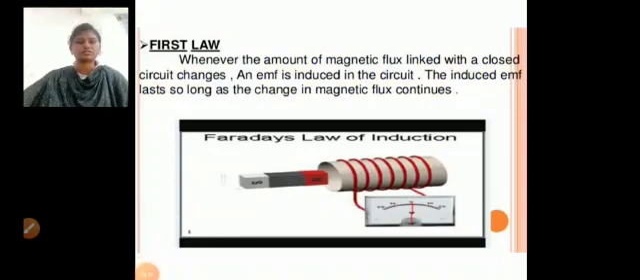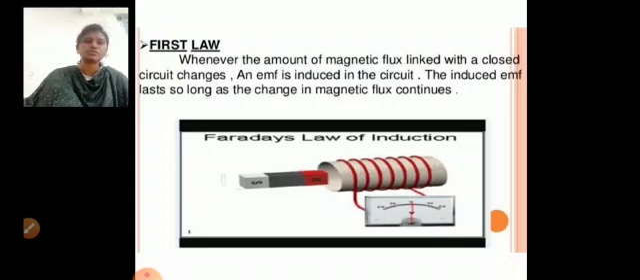Electromagnetic induction laws. The first law is Faraday's first law. Whenever the amount of magnetic flux linked with a closed circuit changes, an EMF is induced in the circuit. The induced EMF lasts as long as the change in magnetic flux continues. According to Faraday's first law, the changing magnetic flux gives rise to the electromotive force. In the diagram, we can observe that when the magnetic flux linked with the circuit is changed, EMF is produced. This EMF is called induced EMF.